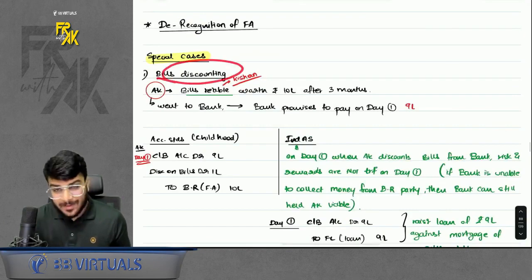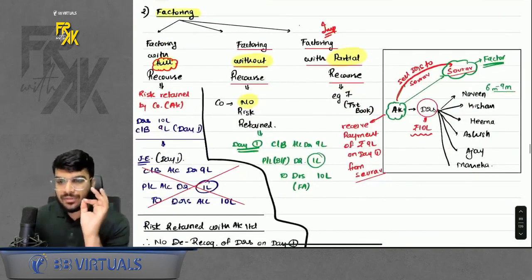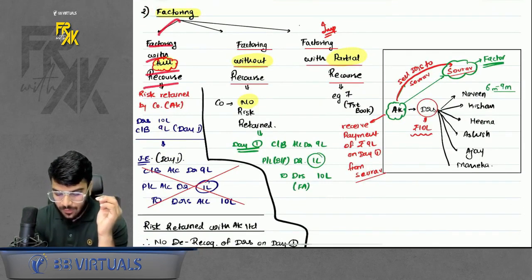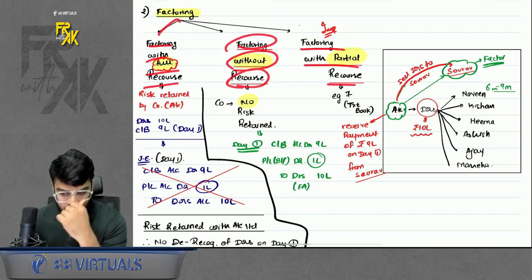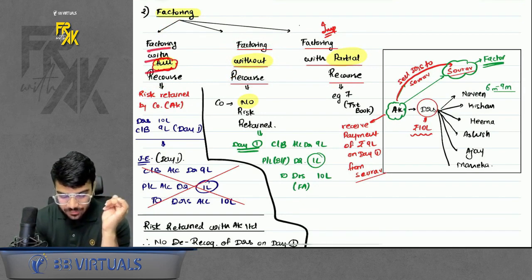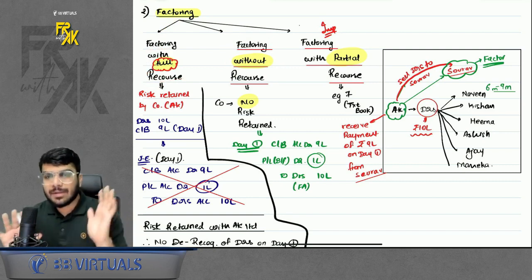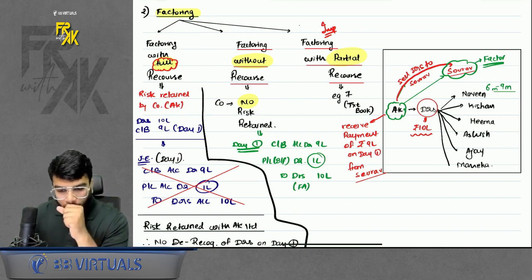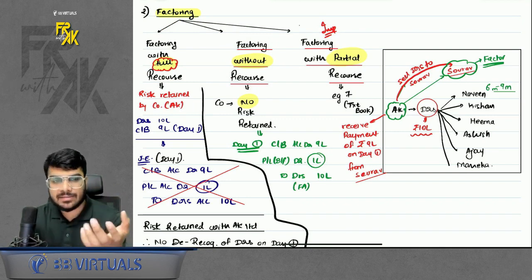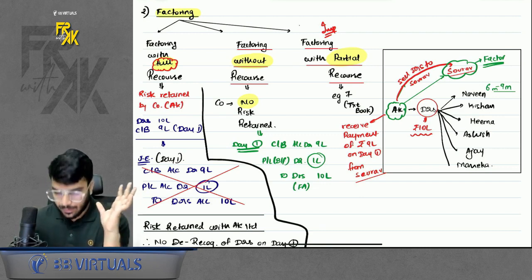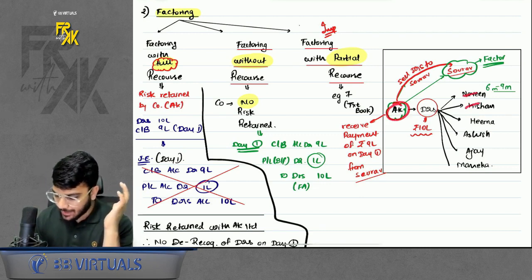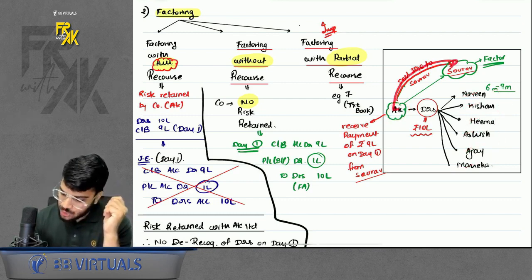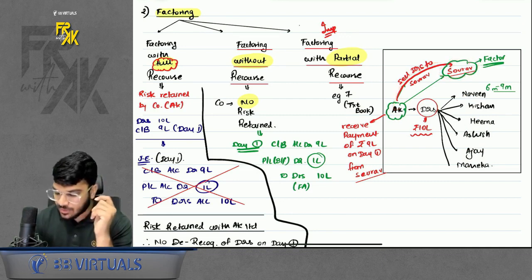Okay, this was one special case which I discussed with you, bill discounting. Similarly, we have 3 other cases. Factoring. Under factoring, we have 3 cases: factoring with full recourse, factoring without recourse, or factoring with partial recourse. Now, what is the meaning of this? What is the meaning of factoring first? Just like we sell bills receivable to the bank and receive money on day one, similarly, we sell debtors to a third party and receive the money on day one, right? So let's say, for example, I have so many debtors, but they are going to repay me after 6 to 9 months. So I will sell my debtors to a third party, to a factor. He will give me the proceeds on day one itself.